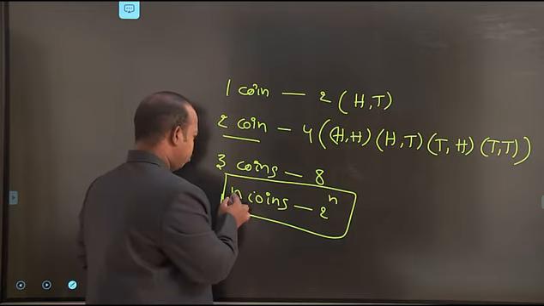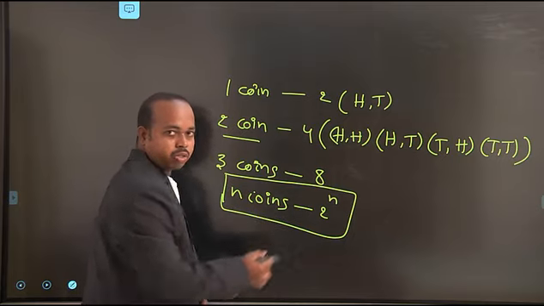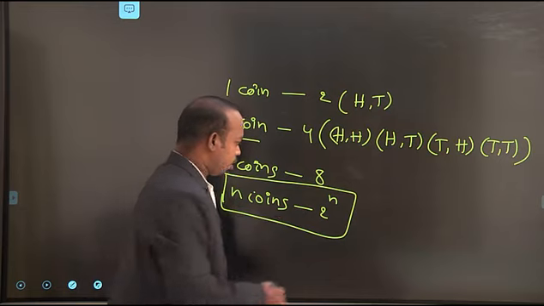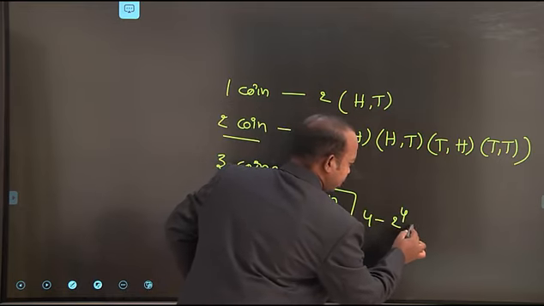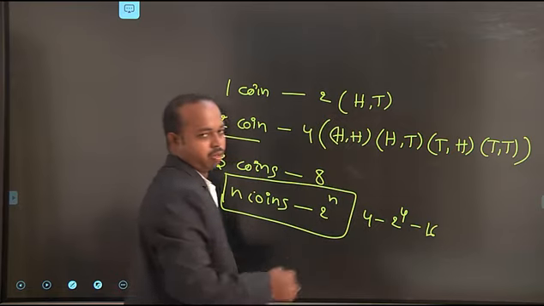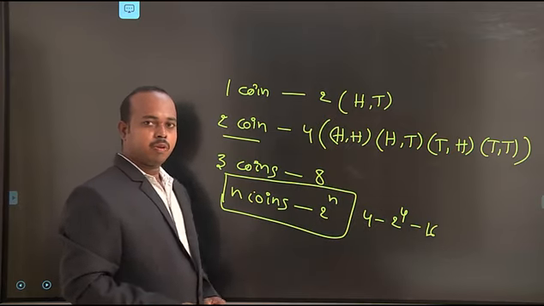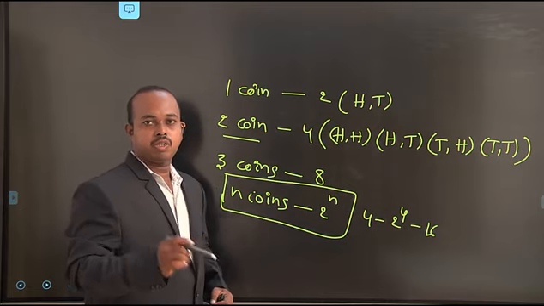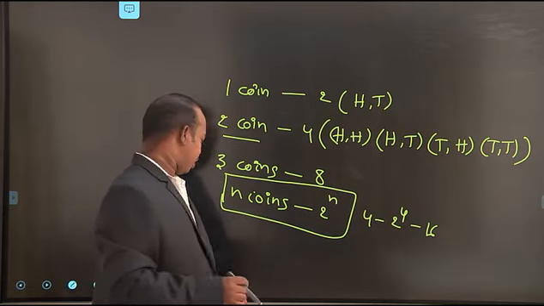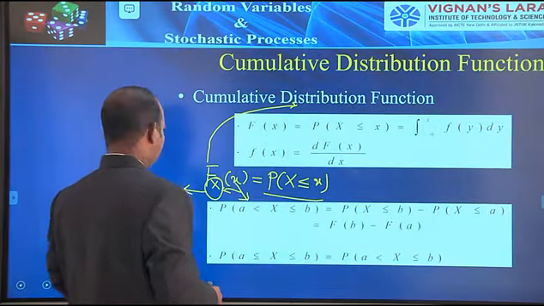If we take 4 coins, tossing them at a time, the total possible outcomes are 2 power 4, which is 16 possible outcomes. Now, according to the definition of the probability distribution function, let us see one example relating to coins.